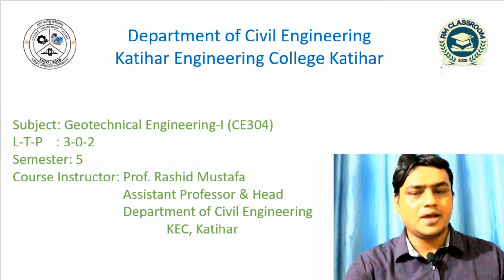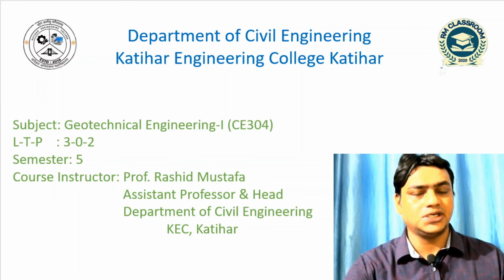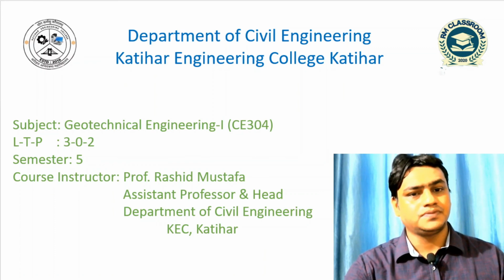So dear students, today I have discussed some problems based on bulk density, void ratio, water content and degree of saturation. So in the first problem, the void ratio and specific gravity of soil solids are given. So we have to compute the value of bulk density, dry density and water content. And after that, in the second part we have to compute the value of water content when the soil is fully saturated. Accordingly we have computed the value of bulk density when the degree of saturation is 90%. So we have computed it by the relation G plus e divided by 1 plus e into gamma w.